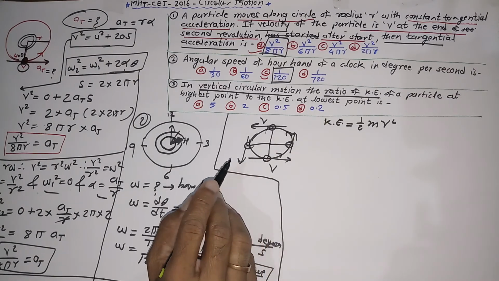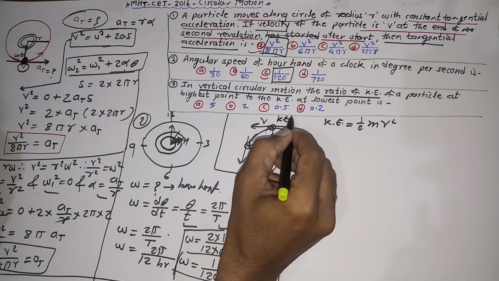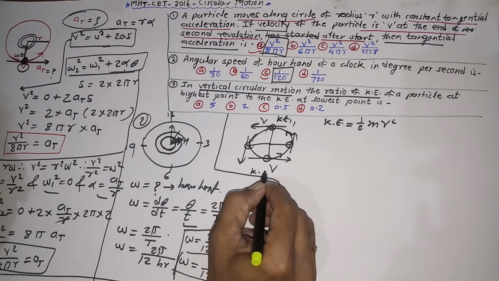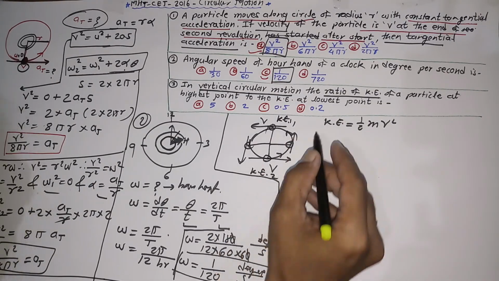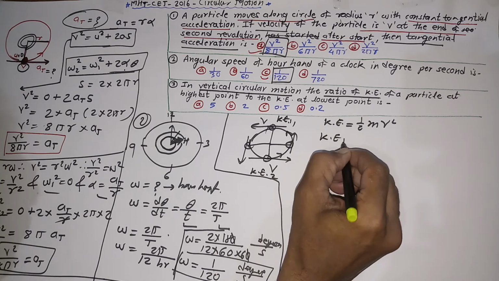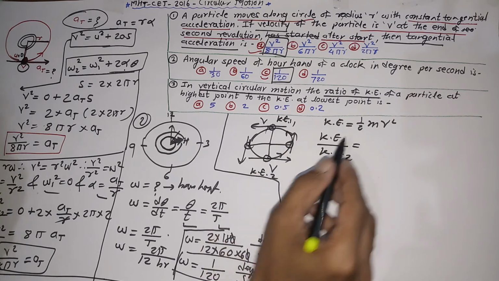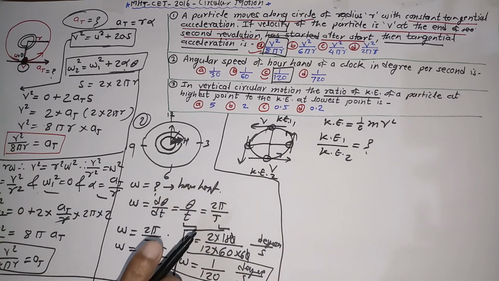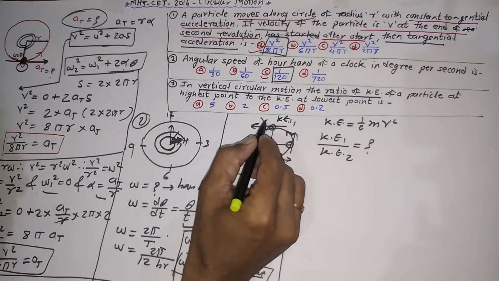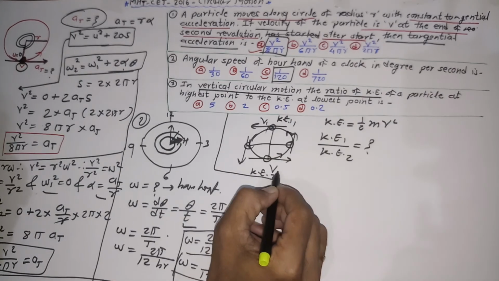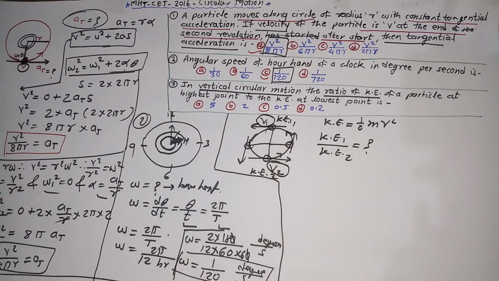What they are going to ask you: the kinetic energy at this highest point is kinetic energy 1 and at the lowest point it is kinetic energy 2. They have asked you the ratio of these two, kinetic energy 1 upon kinetic energy 2. This is the required quantity. Here the kinetic energies are different because the velocities are different. Velocity at the bottom or lowest point is v2 and velocity at the top is v1.